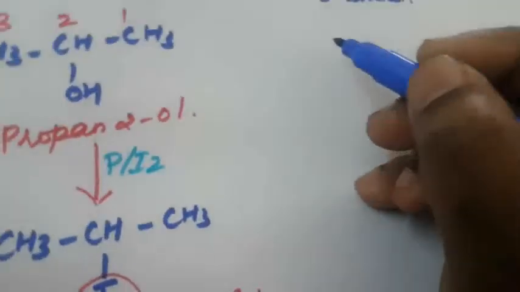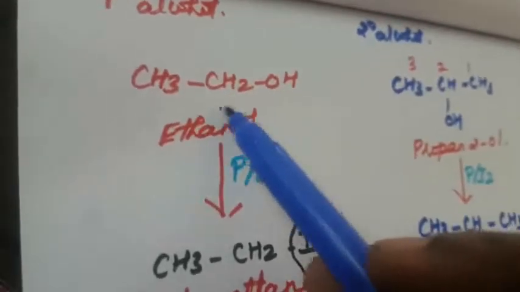What is the tertiary alcohol? Again it will react with the tertiary compound. What is tertiary alcohol? In a primary alcohol, only one OH is attached with it. This is primary alcohol: CH2 attached with OH.